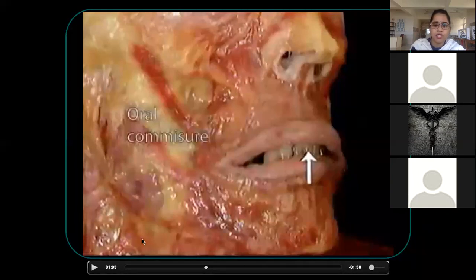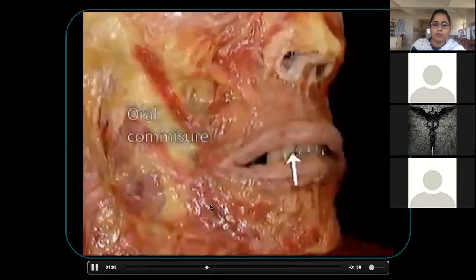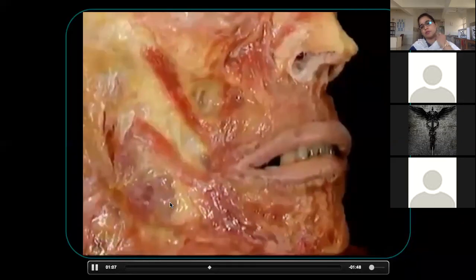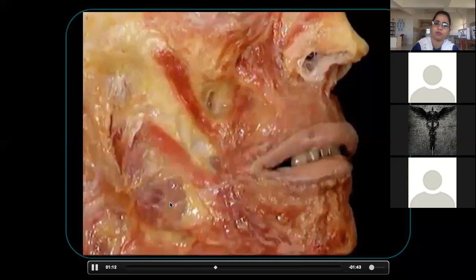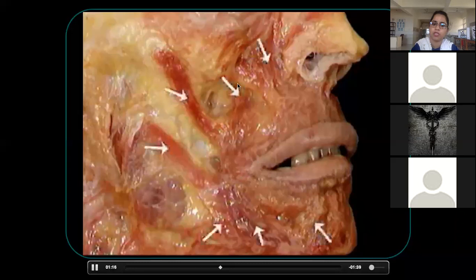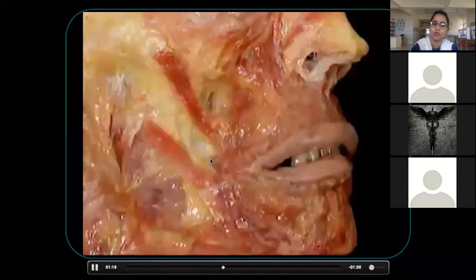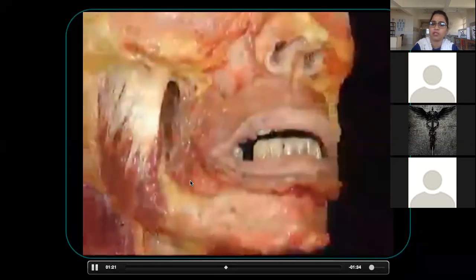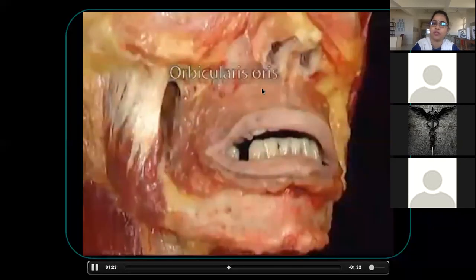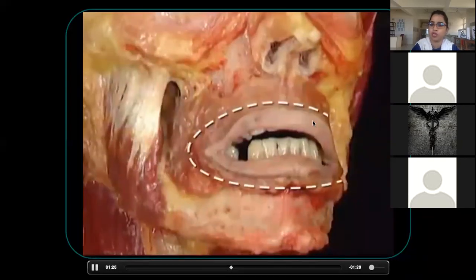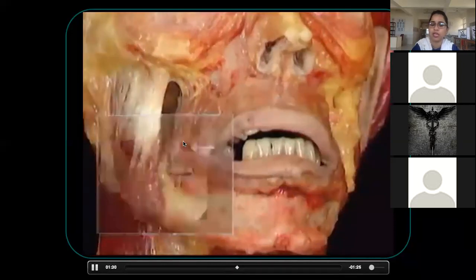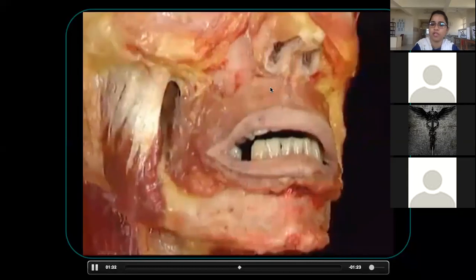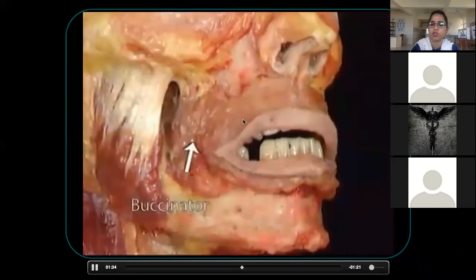Then comes the next portion. See here. What are we doing in the next picture? Dissection. These are the muscles, dilators. We remove them. They are very thin muscles. Then we are going deep to show the origins of orbicularis oris. We remove the rest of the muscles. See here, canine eminence, incisive fossa. From there it takes origin and goes.